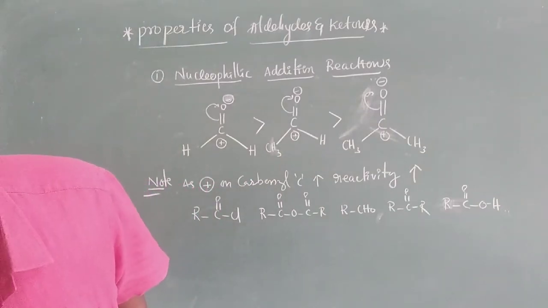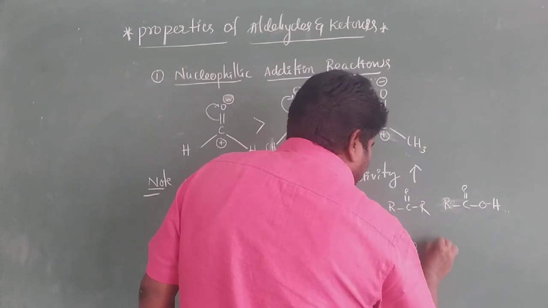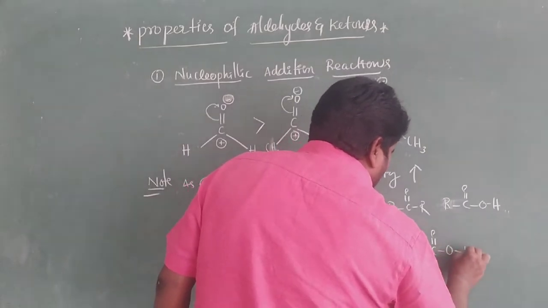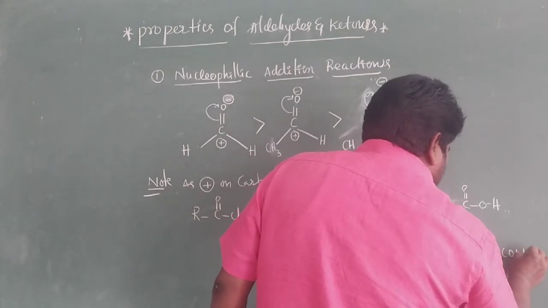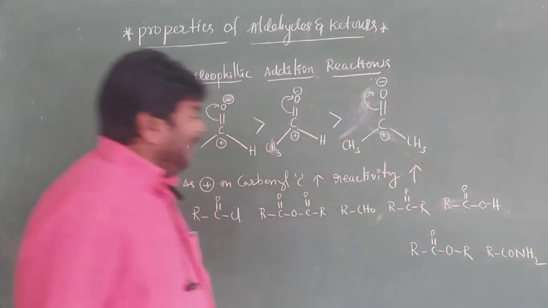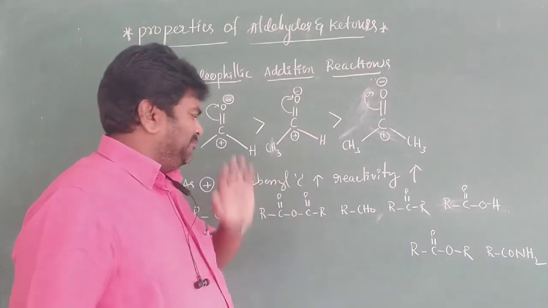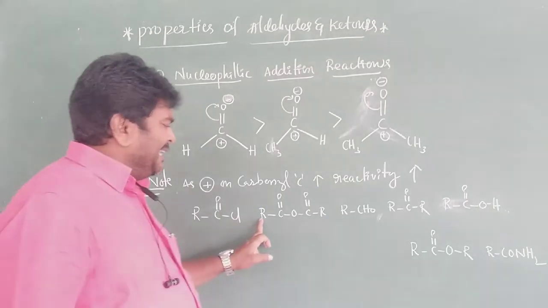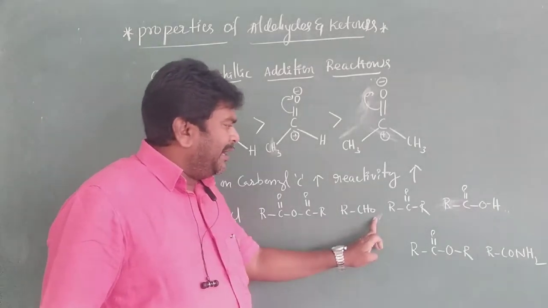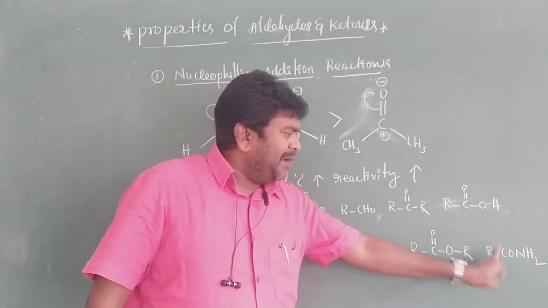Next one is an ester, R-C=O-OR. And R-CONH2, you have to see here. Write the order of the following compounds by reactivity. So this is acid halide, acid anhydride, aldehyde, ketone, carboxylic acid, ester, and amides.